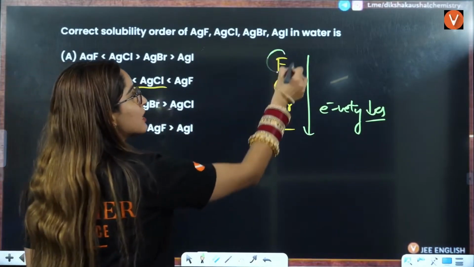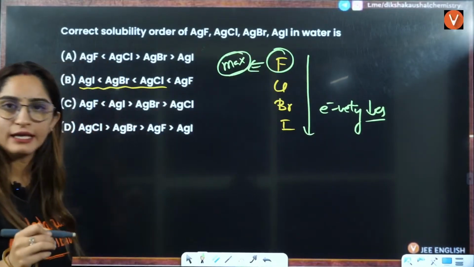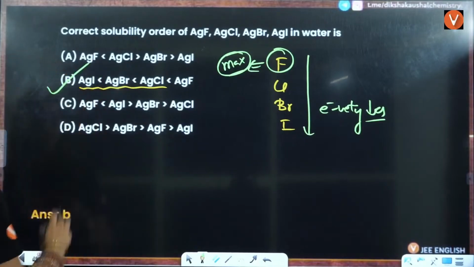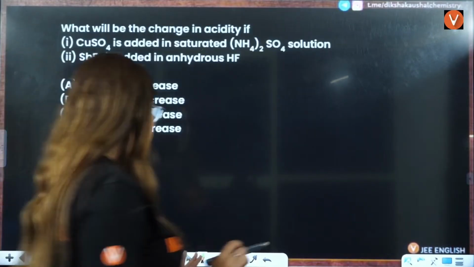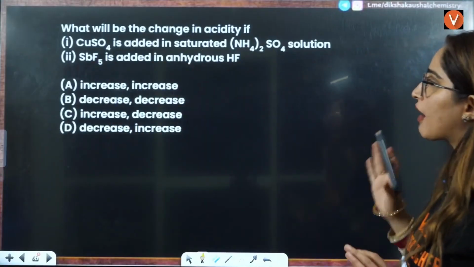That is the reason this F is going to have the maximum solubility here, right? So the answer is going to be B. Next question is, what will be the change in acidity if you have two statements here?